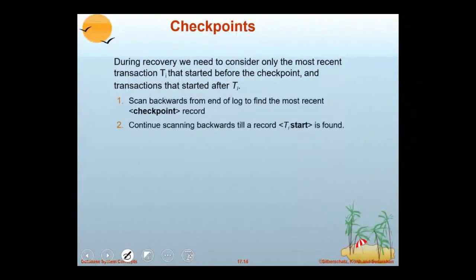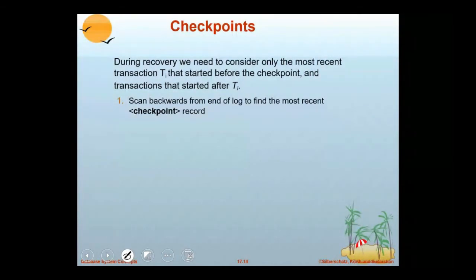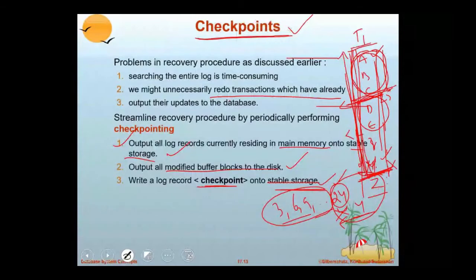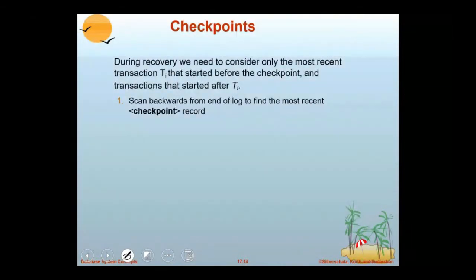During recovery, we need to consider only the most recent transactions. Just now I told you about the most recent transactions. What are the most recent transactions? This 24th operation is to be considered. Only the transactions that started before the checkpoint and the transactions that started after the checkpoint are to be considered.